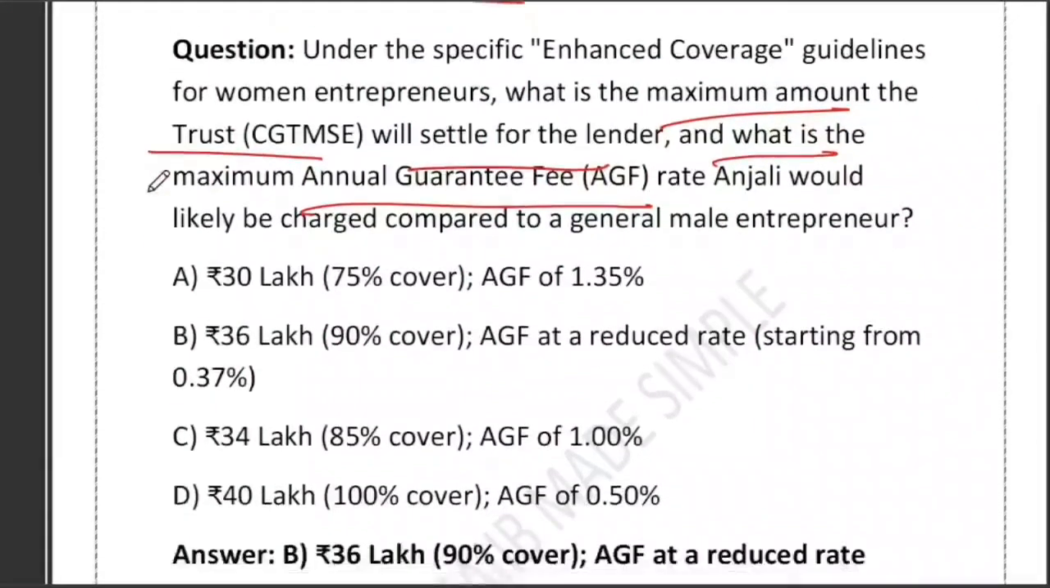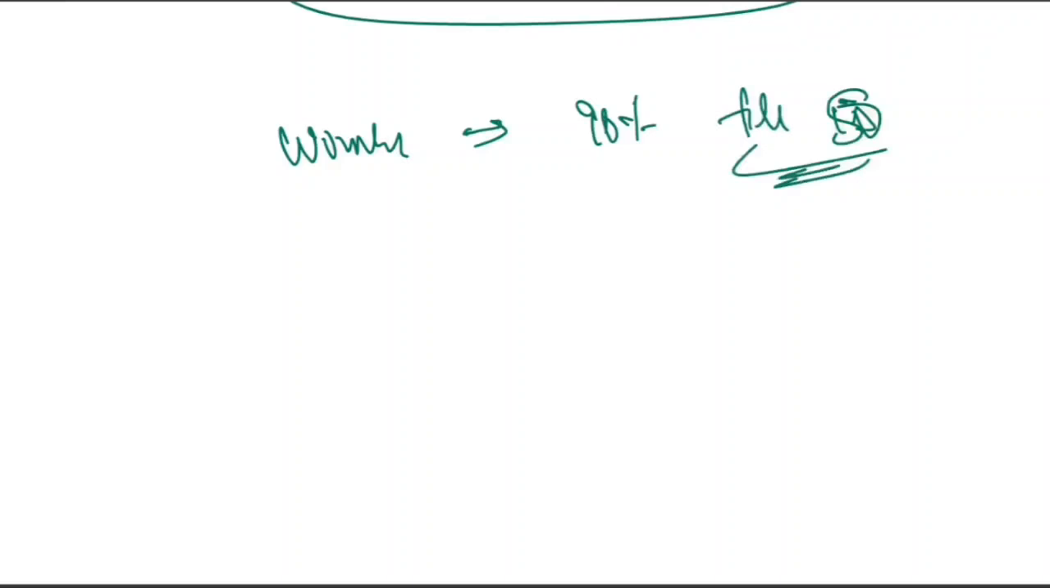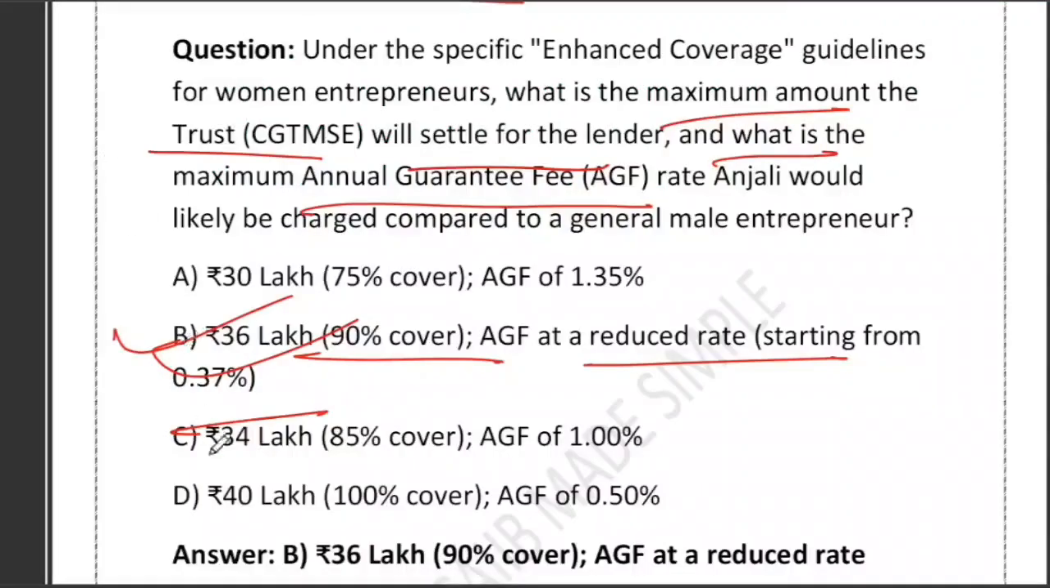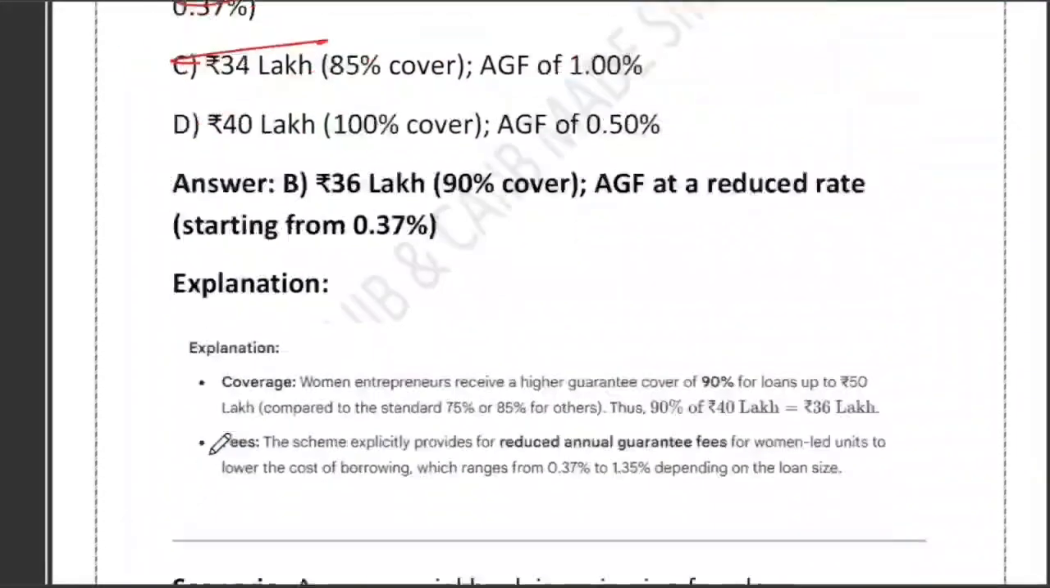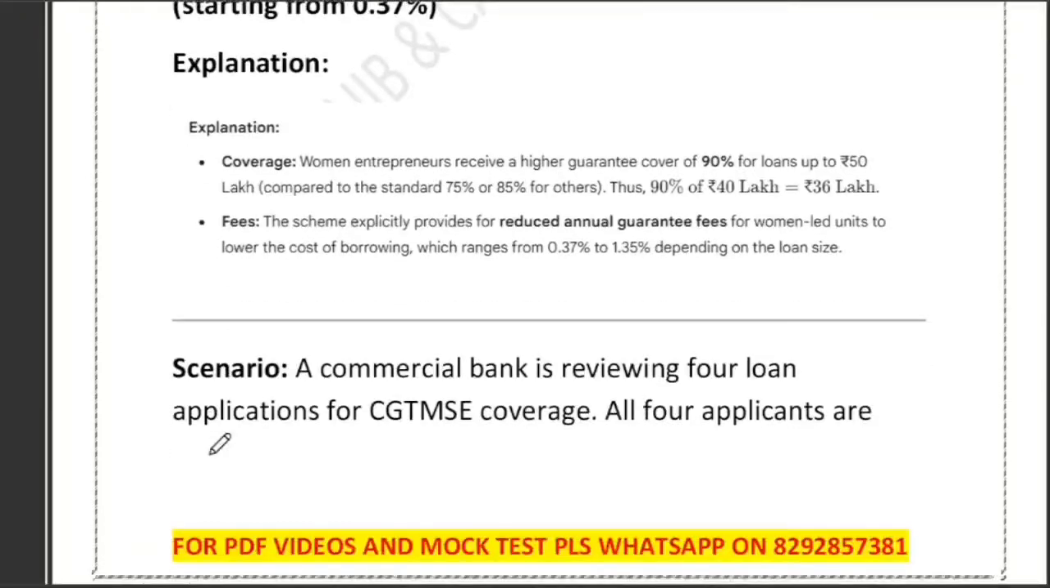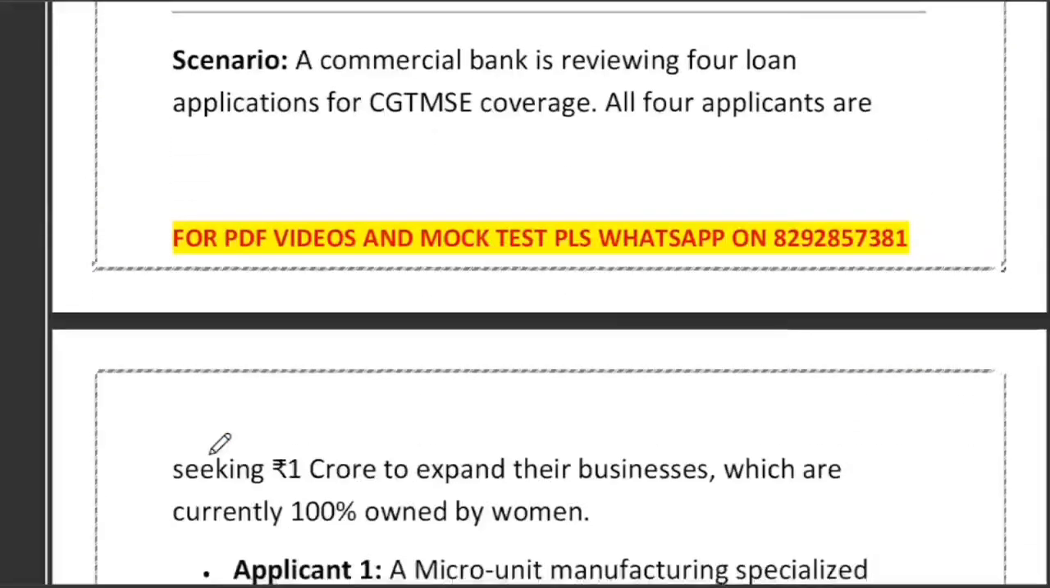The correct answer is option B: 36 lakh, 90% cover of 40 lakh, and AGF at a reduced rate. Yes, B is the correct one. There is a memory trick regarding women under the CGTMSE scheme: women, 90% till 50. Women entrepreneurs get 90% cover up to 50 lakh. They get enhanced coverage under CGTMSE. For loans up to 50 lakh, the coverage is 90%, and women borrowers pay low AGF starting near 0.37%.